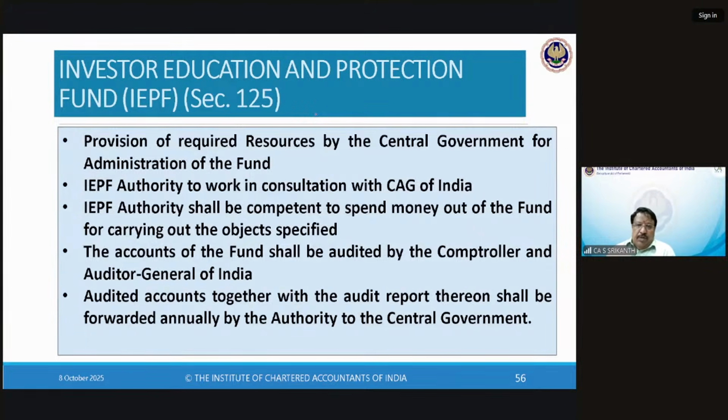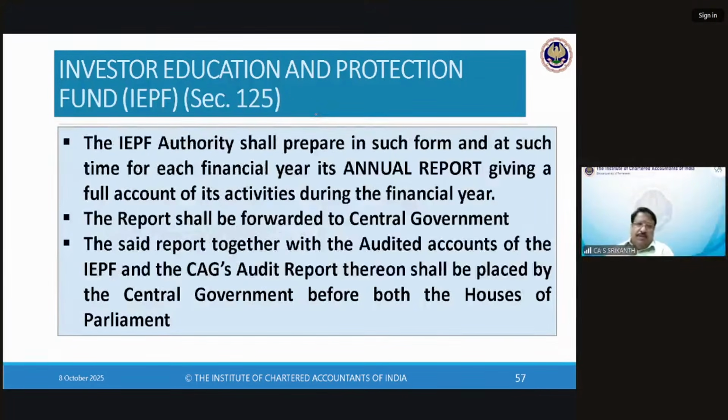And every year, the audited accounts together with the audit report will be forwarded by the authority to the central government, which is in this case the ministry. Thereafter, the IEPF authority will also publish an annual report that will also be forwarded to the central government, wherein they'll give data on statistics, how much interest was paid, how many shares were transferred, any major decisions, how many investor education programs were conducted. So the said report, together with the audited accounts of the IEPF and CAG's audit report thereon, shall be placed by the central government before both the houses of parliament.